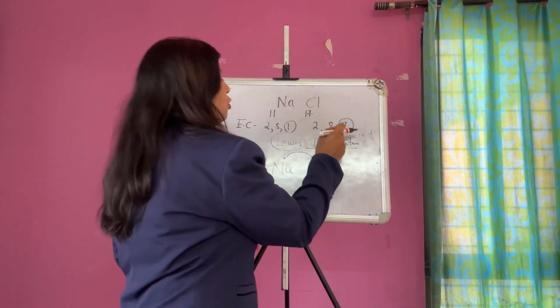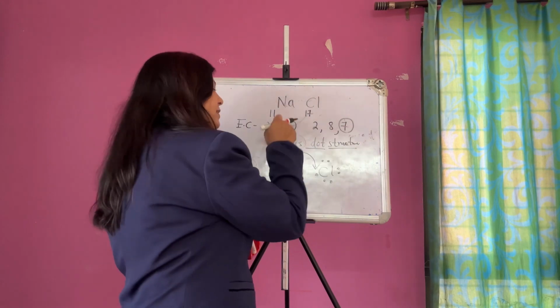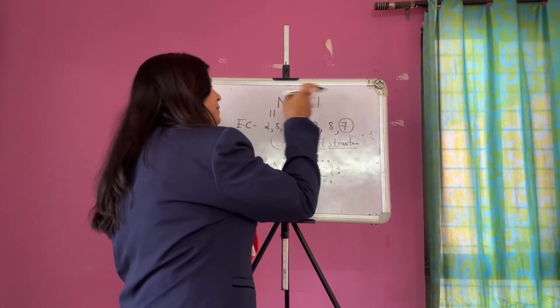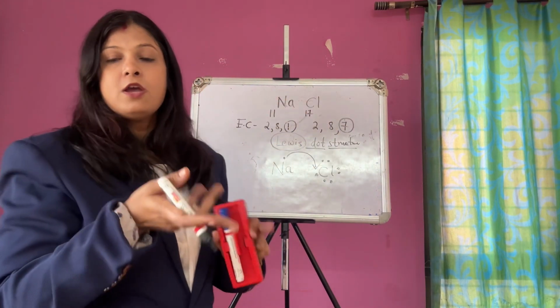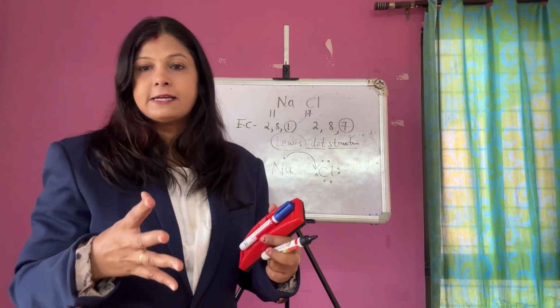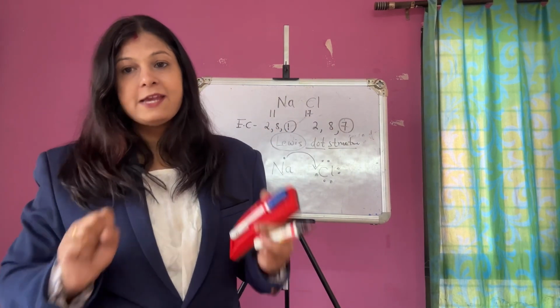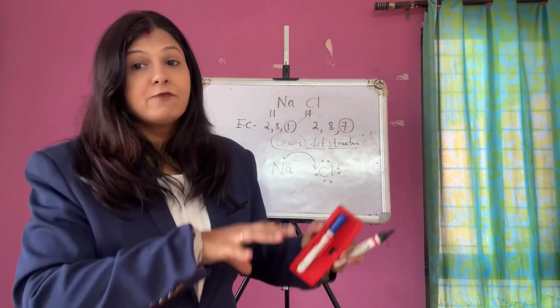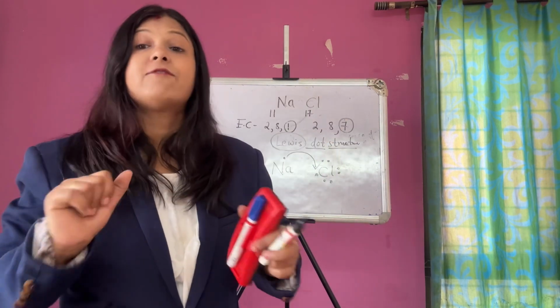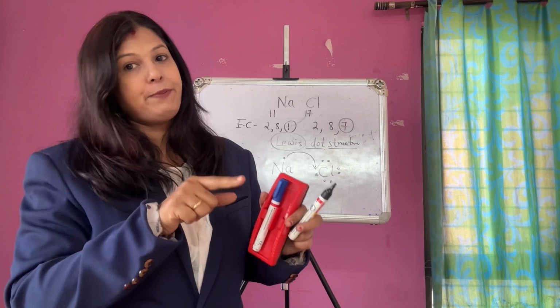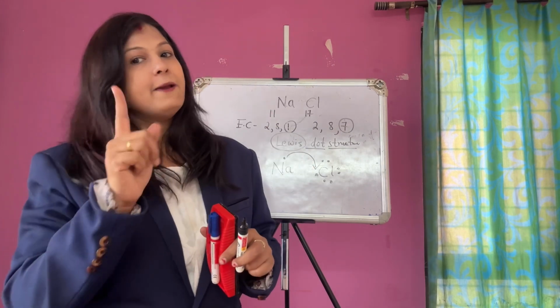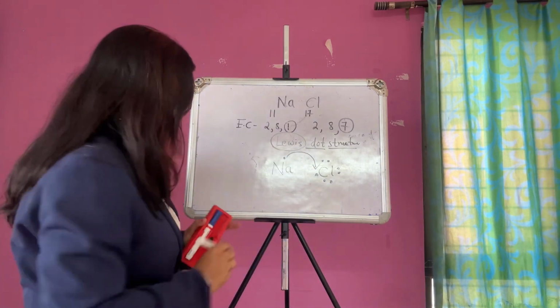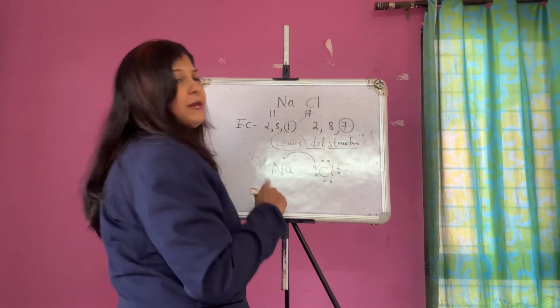Can chlorine give 7 electrons, or can sodium give 1 electron? It is like taking 7 rupees from one person, or one person who has 1 rupee giving it. Which one is easy? So sodium gave 1 electron.